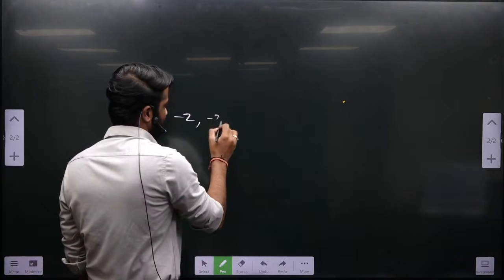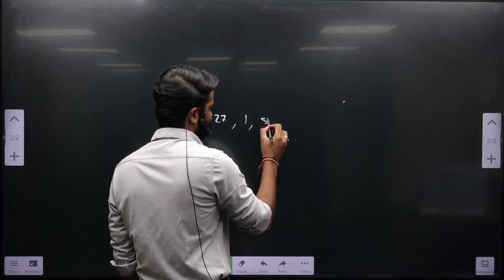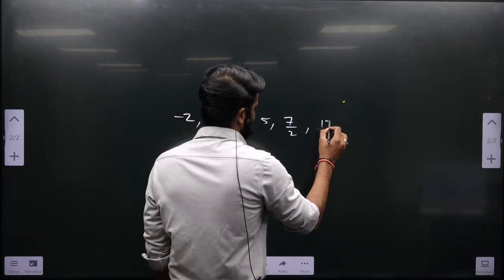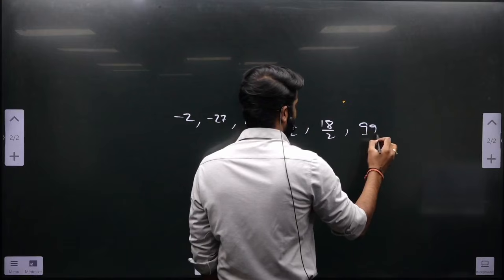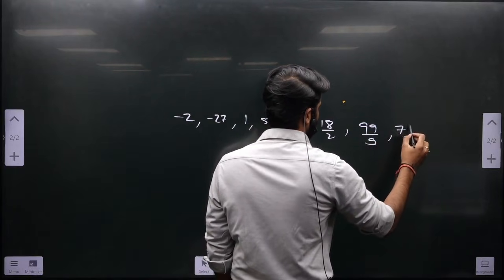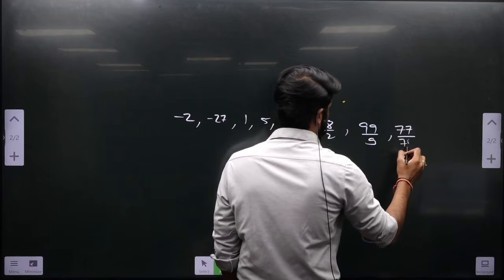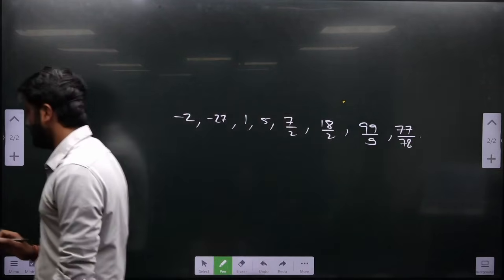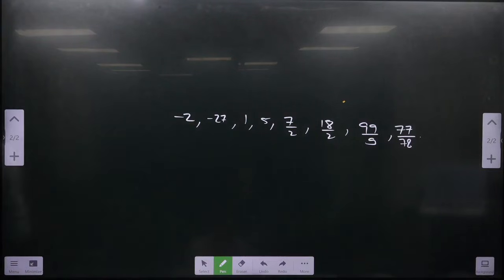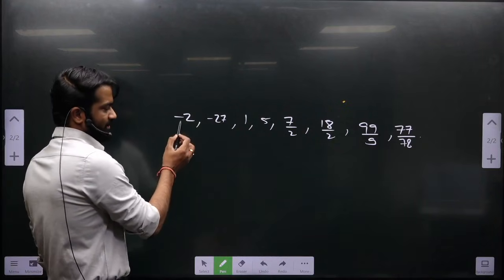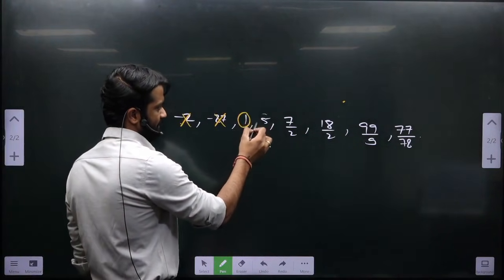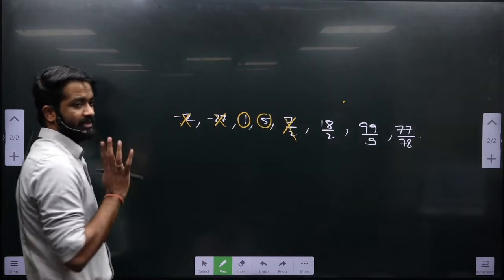-2, -27, 1, 5, 7 by 2, 18 by 2, 99 by 9, 77 by 78. How many non-negative integers are there? Is this a non-negative integer? No. Yes. Yes. No. This is not an integer, this is a fraction.